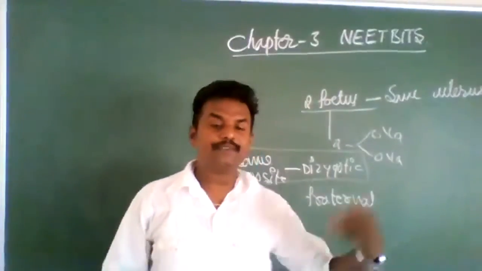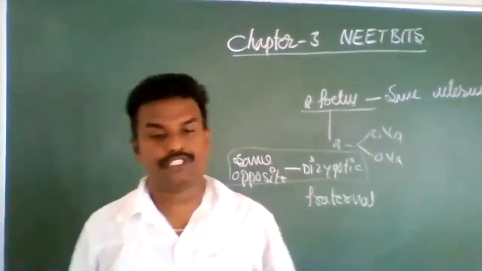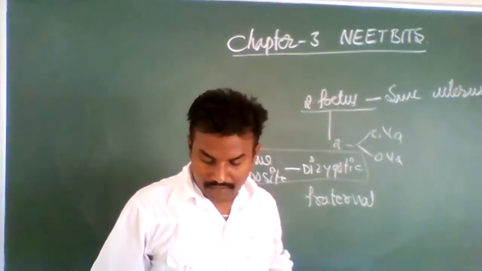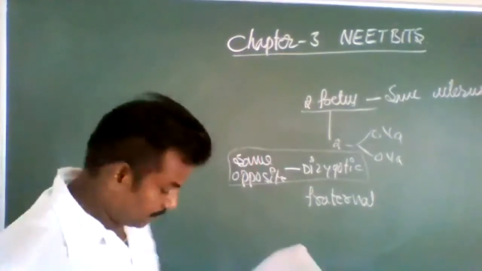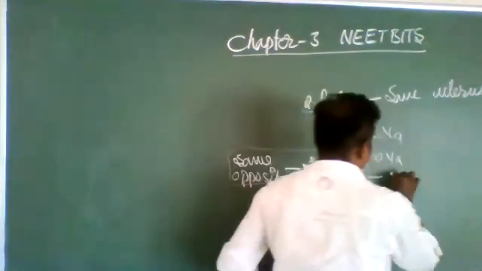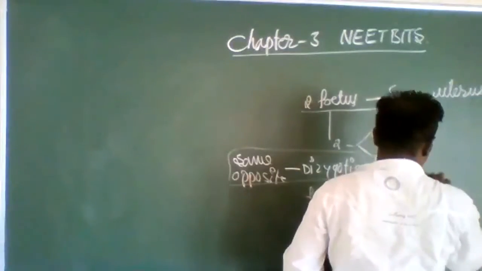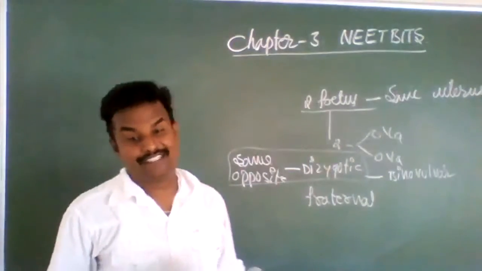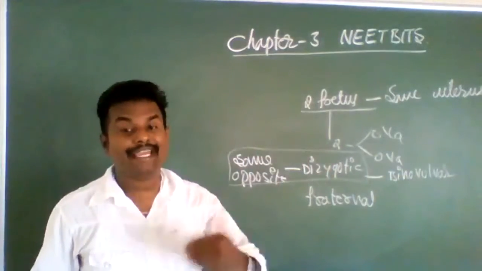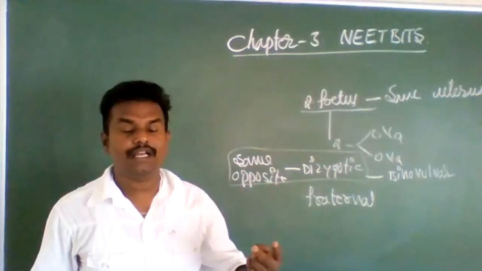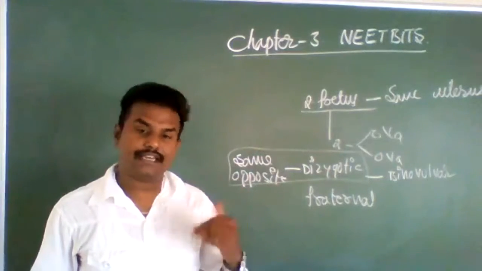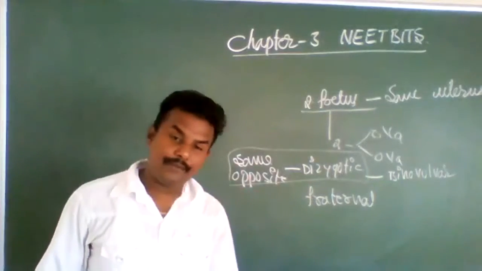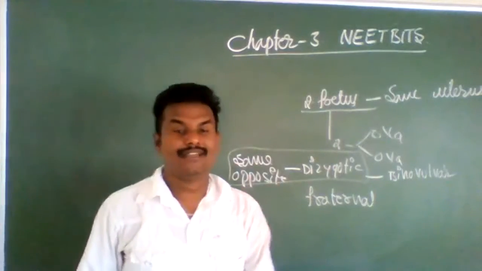Exactly. Maybe same twins, same gender or opposite gender. Okay, so that is called dizygotic twins. Dizygotic twins are also called binovular twins. Bi means two fetuses, two ova. Those two fetuses are either two baby boys, or two baby girls, or one baby boy and one baby girl. There are options.